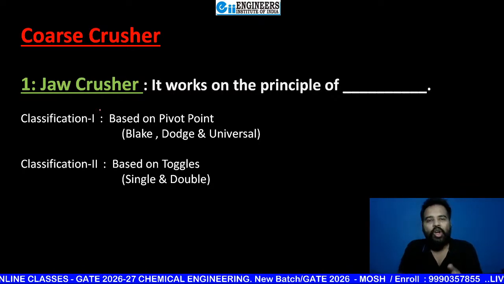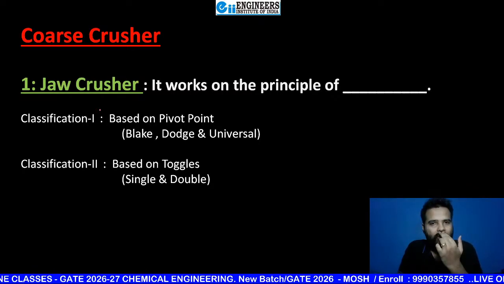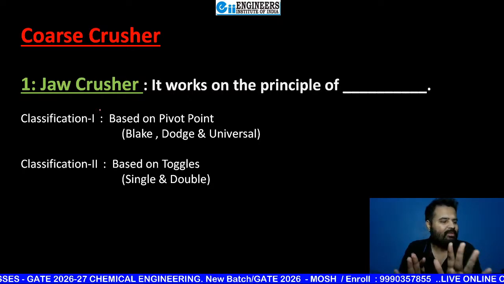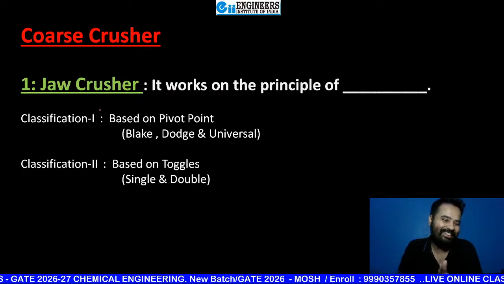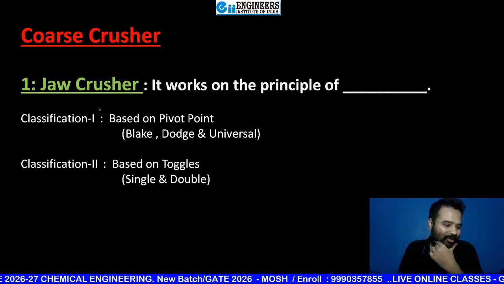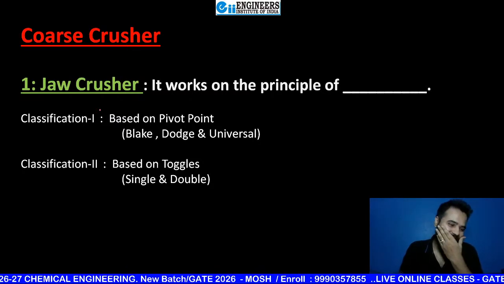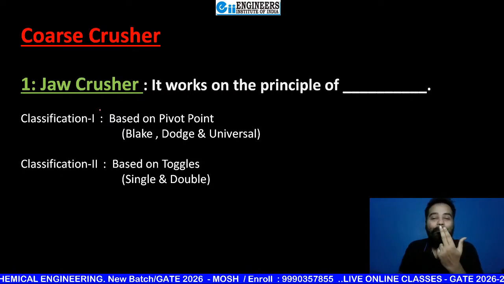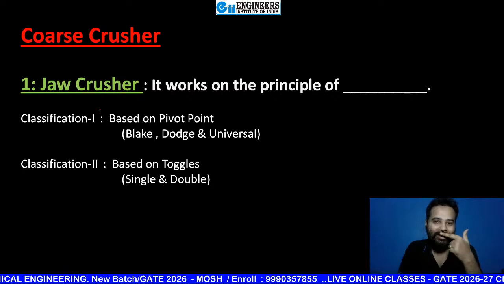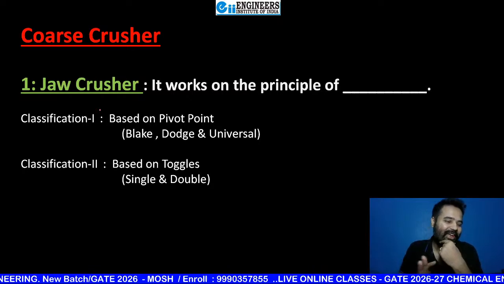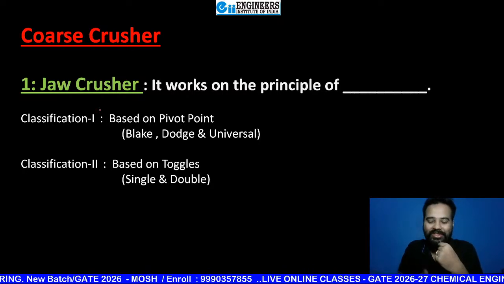Now can you tell me, out of these two jaws, is any jaw stationary? Just tell me. Very good. Everyone has two jaws. That's great. So is any jaw stationary out of these two jaws? Please tell me, waiting for your comments. Which jaw is stationary, upper one or lower one? This is the upper one, this is the lower one. So which jaw is stationary? Upper one is stationary. Very good. Everyone is good. Upper jaw is stationary.